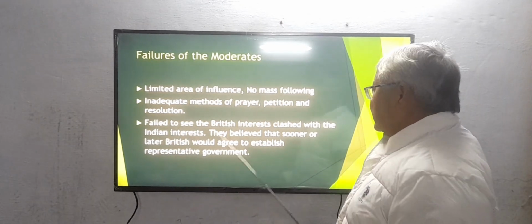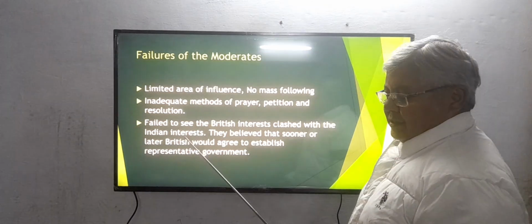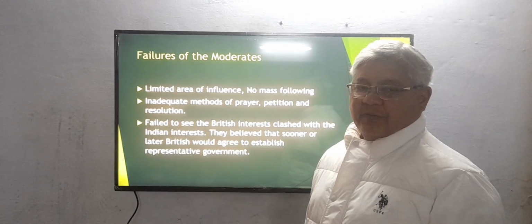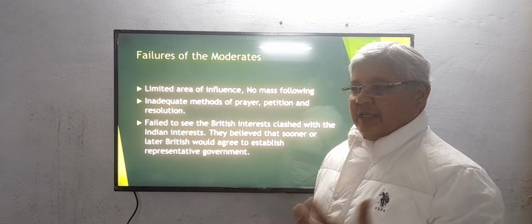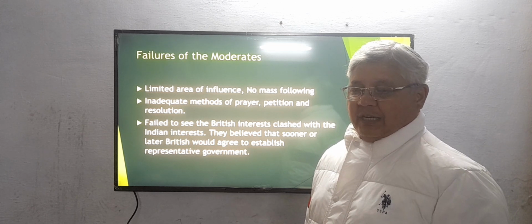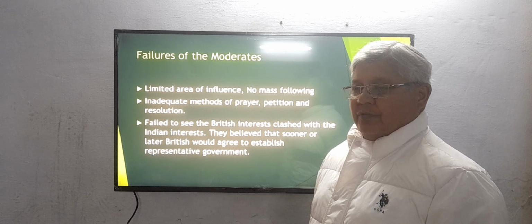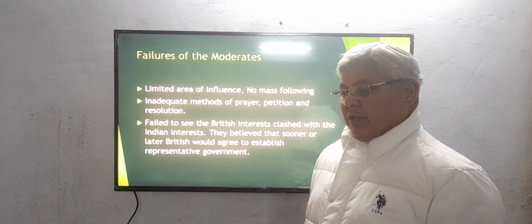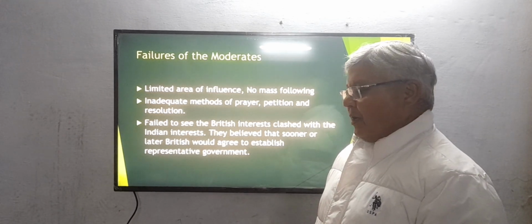Then they failed to see that British interest clashed with Indian interest. These moderates were thinking that sooner or later the British would accept their demands, but they failed to understand that the British interest was to extract as many resources and as much money from India for their own country, because their main purpose was imperialism. Their main purpose was colonialism, to take money from here to make their economy stronger.